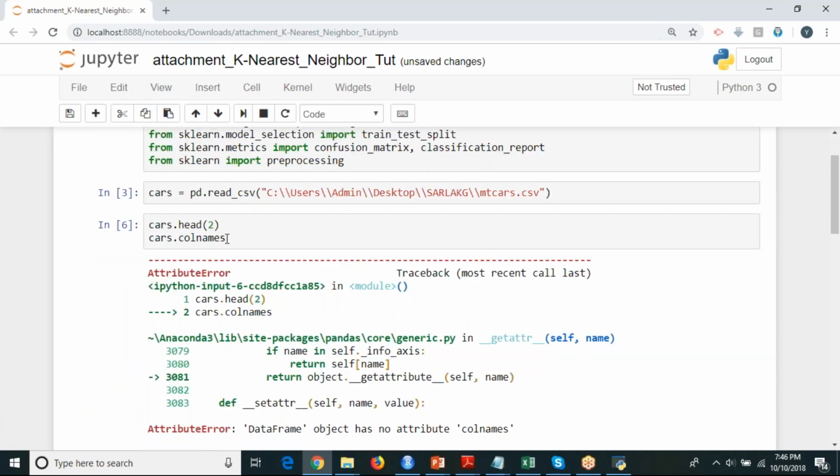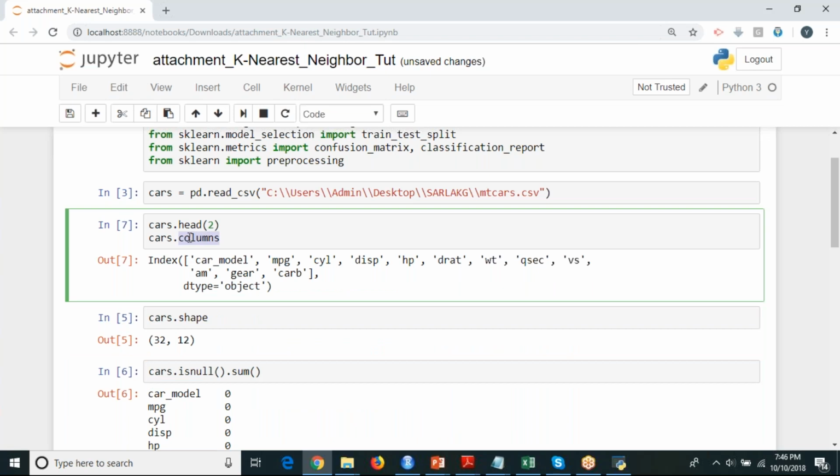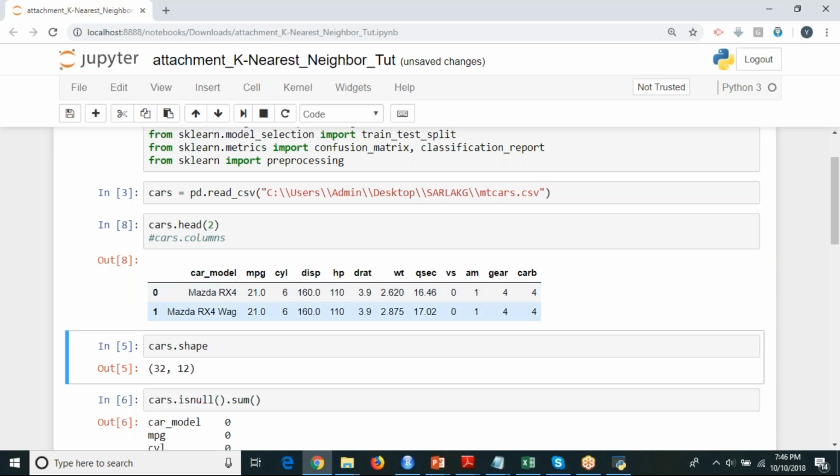Anyone else? It is columns, right? So if you write this particular columns keyword, it is going to display the column names of the data set, whatever you are using. So here I want to specify which column is to be my output and which columns are to be my input. I can choose whatever I want.